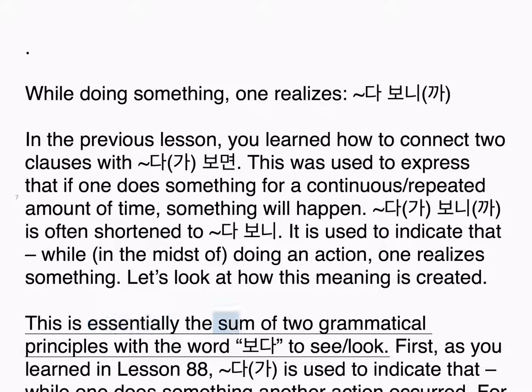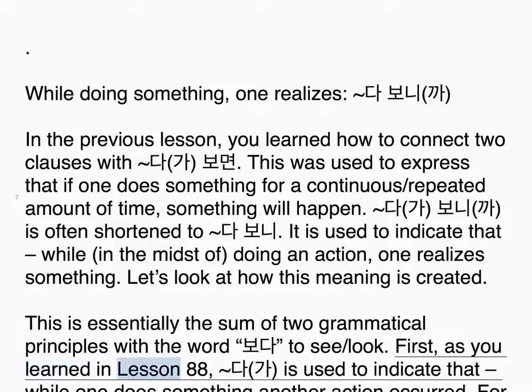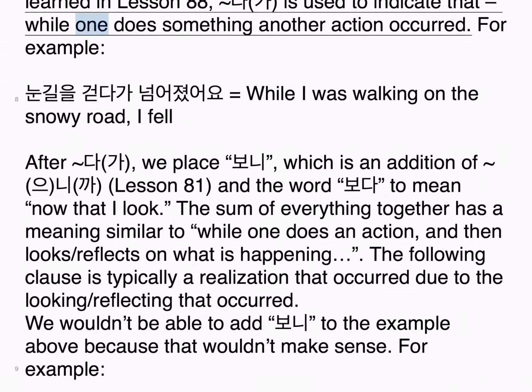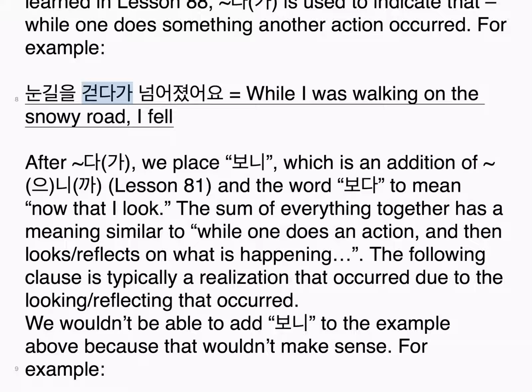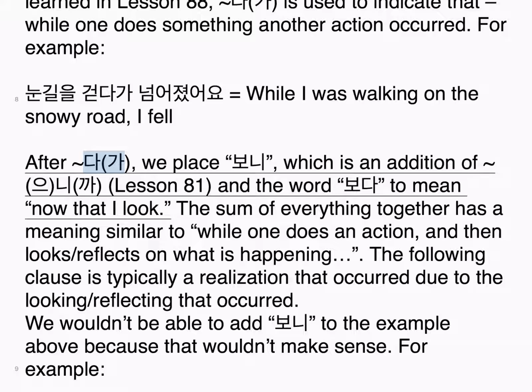This is essentially the sum of two grammatical principles with the word 보다, to see, look. First, as you learned in lesson 88, 다가 is used to indicate that, while one does something, another action occurred. For example, 눈길을 걷다가 넘어졌어요. While I was walking on the snowy road, I fell. After 다가, we place 보니, which is an addition of 으니까, lesson 81, and the word 보다, to mean now that I look.